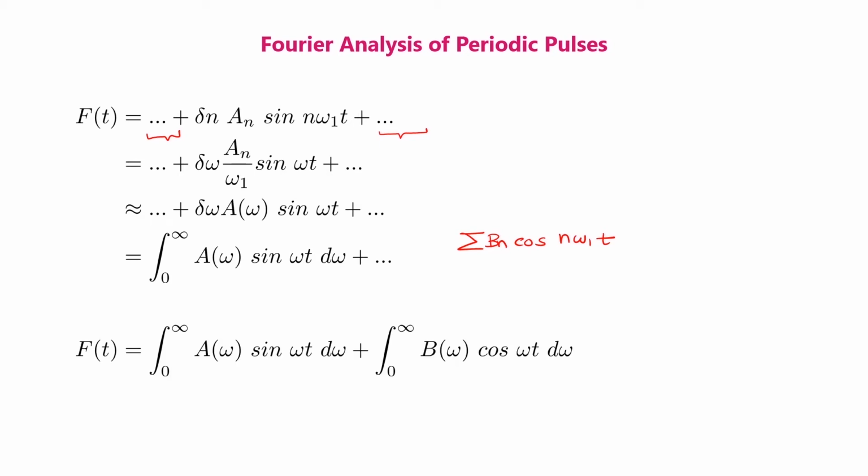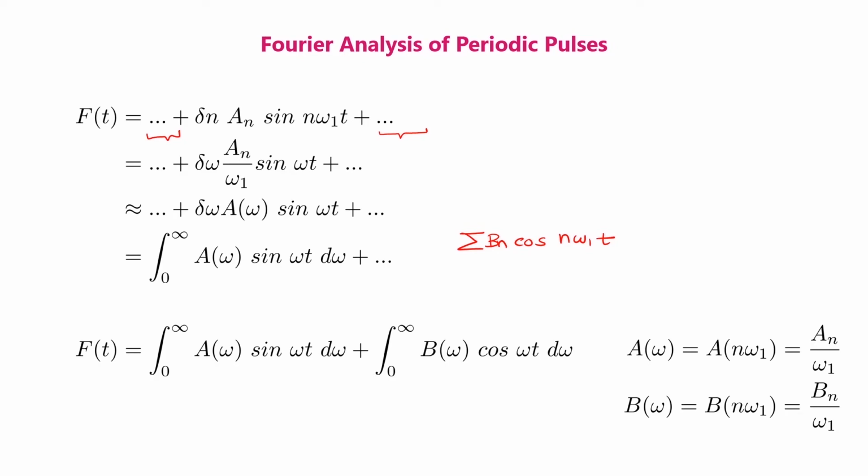Therefore, the final equation can be written as ft equal to integral 0 to infinite a omega sin omega t d omega plus integral 0 to infinite b omega cos omega t d omega, where a omega equal to an divided by omega 1, and b omega equal to bn divided by omega 1.